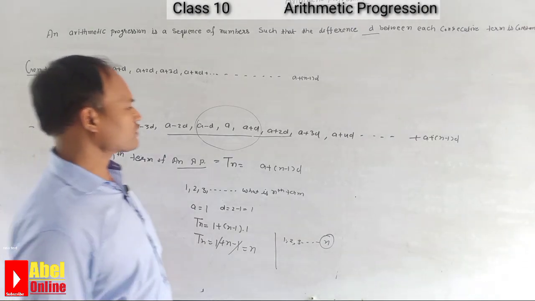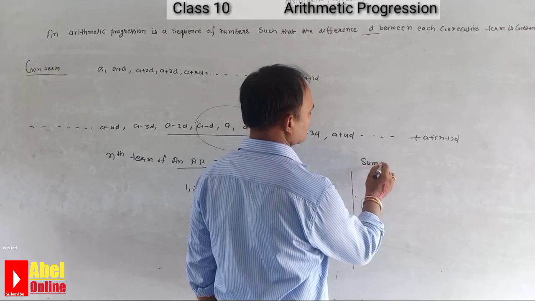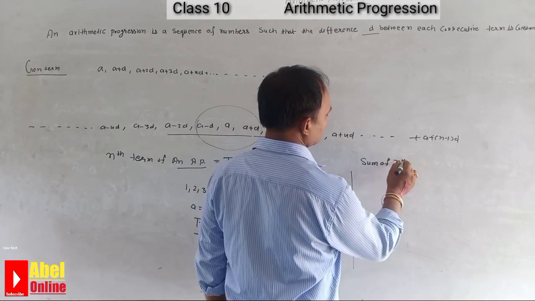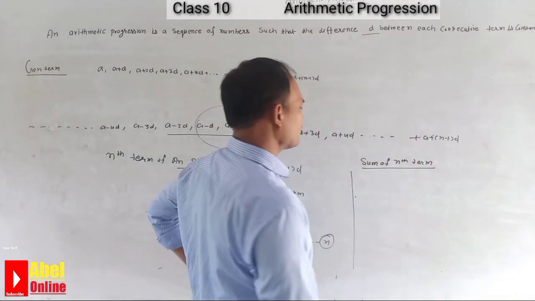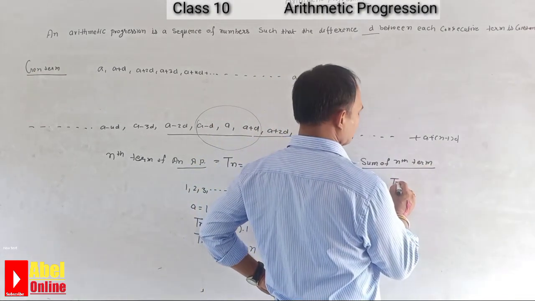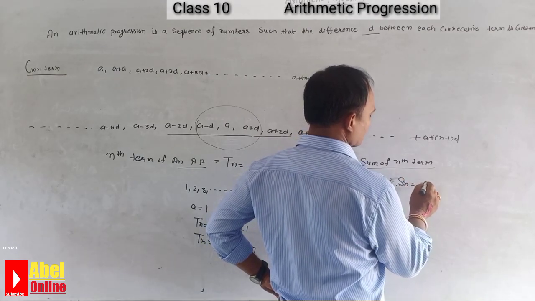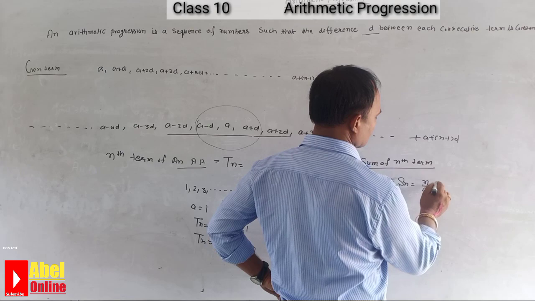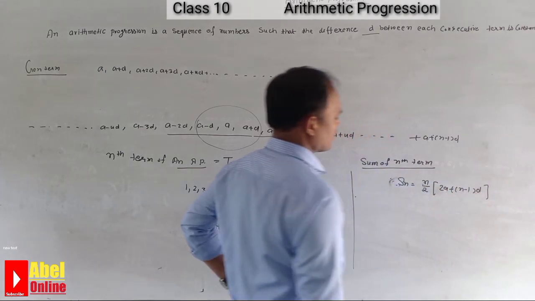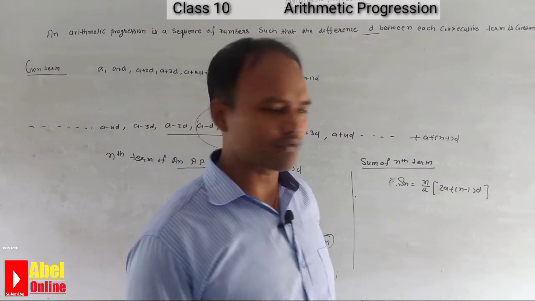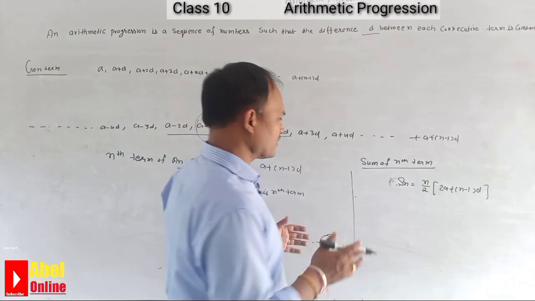Now the next topic is related to Sn, the sum of n terms. What is the formula for the sum of n terms? It is denoted by Sn equals n by 2 into 2a plus n minus 1 d. Sn equals n by 2 into 2a plus n minus 1 d. So this is the formula, students. This is very important to find the Sn.